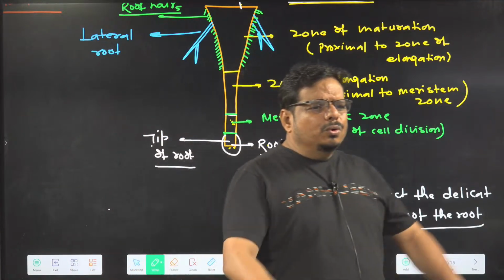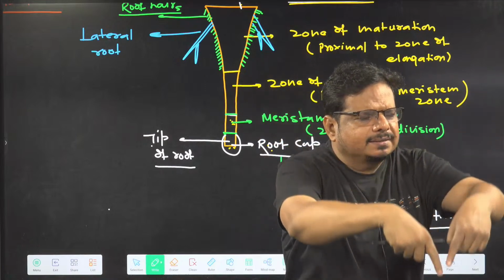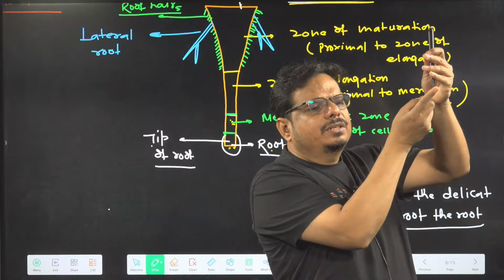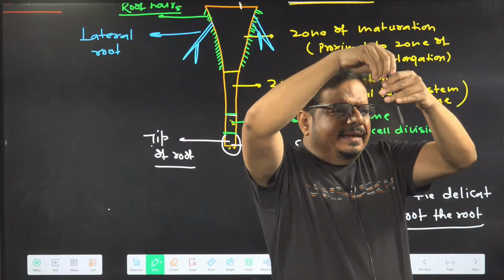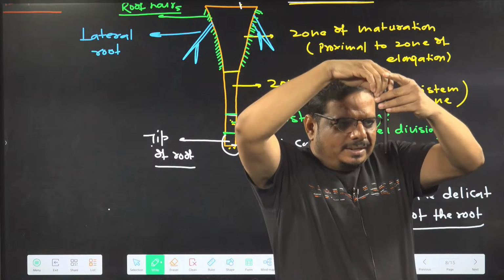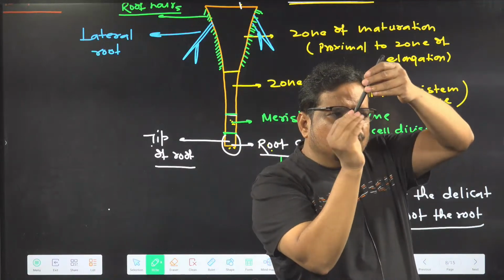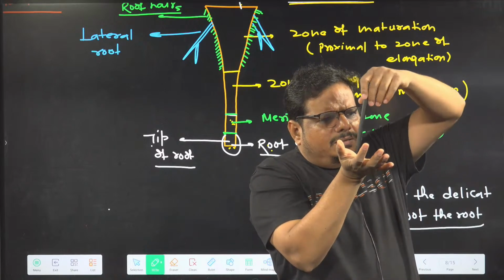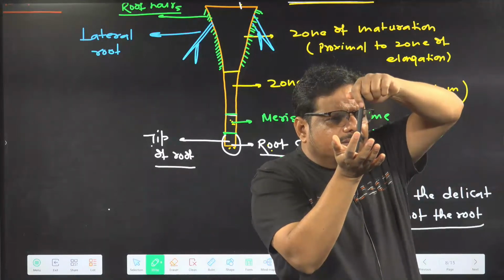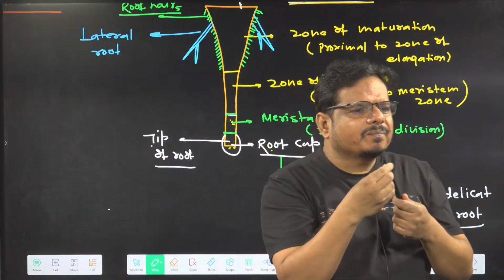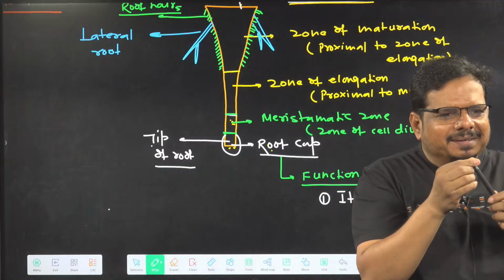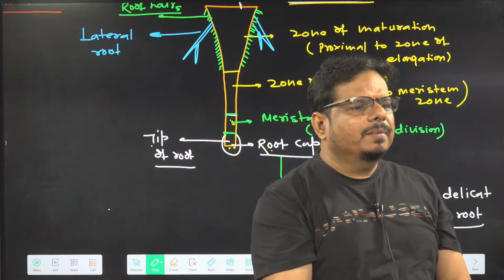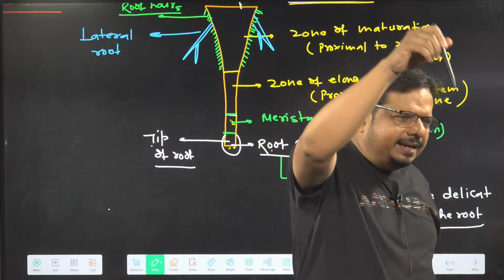Because you know, the root moves positively geotropic, underground, under the soil. Suppose this is the tip of the root and it is drilling in the soil. The soil is hard, no? When this hard soil is drilled by this delicate tip, what may break? The tip may break. So it protects the tip of the root from getting damaged when drilling under the soil.